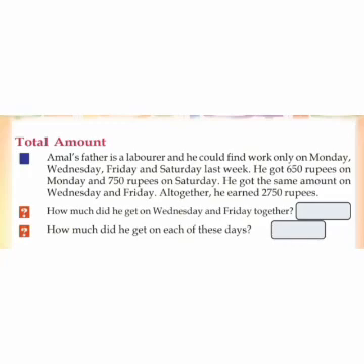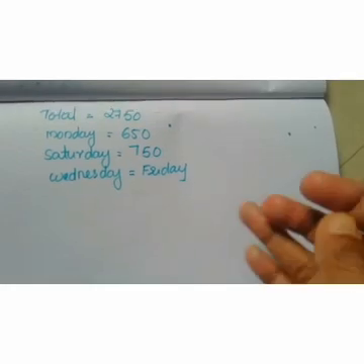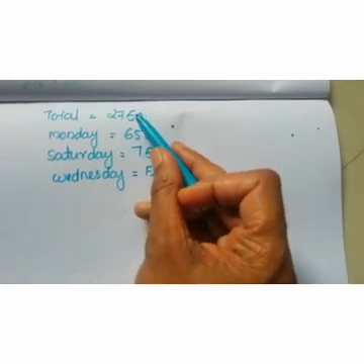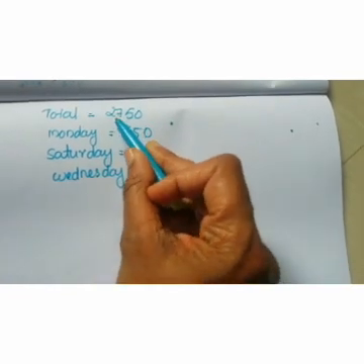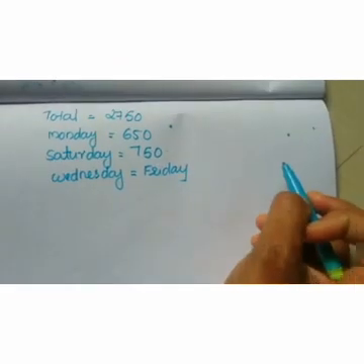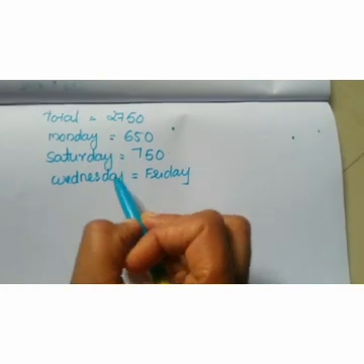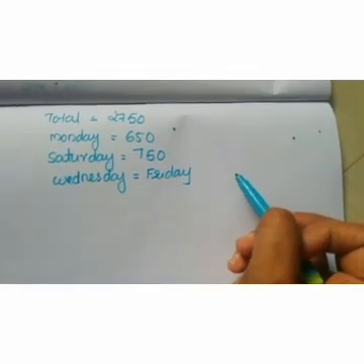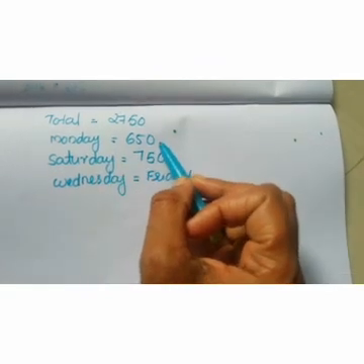Once again, read the questions and let's find out how we can solve this question. From our third question, the total rupees that Amal's father got is 2,750. He worked on Monday, Saturday, Wednesday and Friday. These 4 days he worked. On Monday, he got 650 rupees.